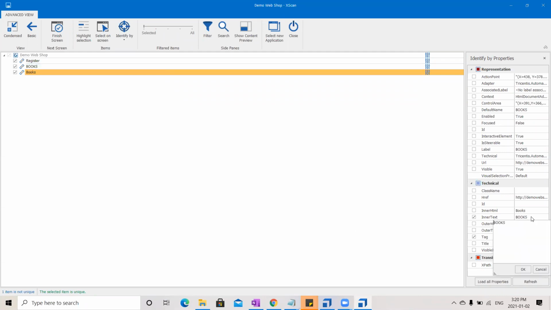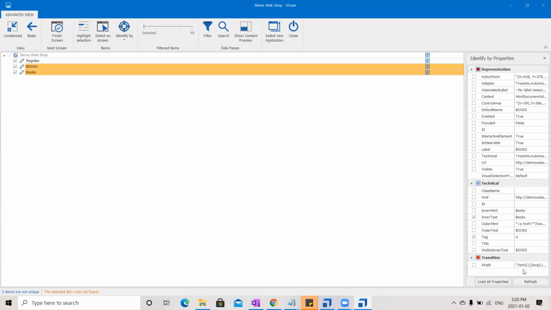Okay, and you can change these properties also. For suppose I want this inner text to be same as the other one. See, I can just type it here and say okay. See, now it has become non-unique because now both of them are having the same inner text, right? So this is how you can play around. You should know some tips and tricks in order to manipulate the tool, and this is where we usually do all those. Okay, is your doubt clear?